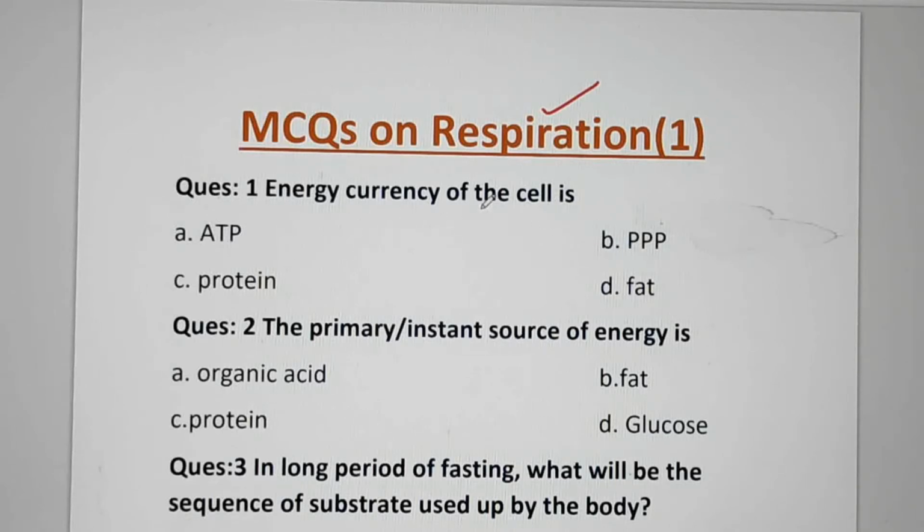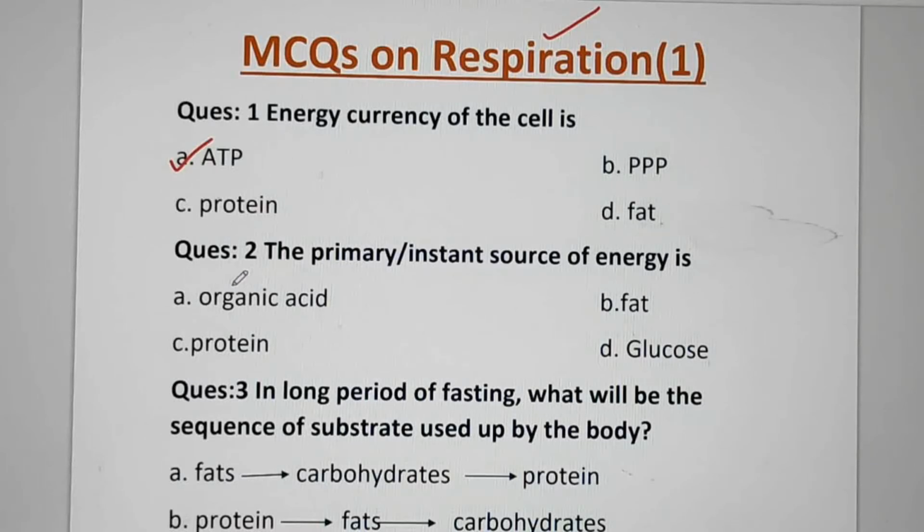Energy currency of cell is A. ATP, B. PPP, C. protein or D. fat. This is a very basic question. We all know that ATP is the energy currency of cell. So right answer is A. Let's move to next question.